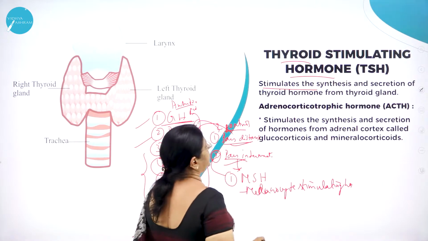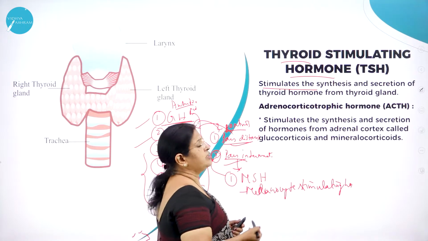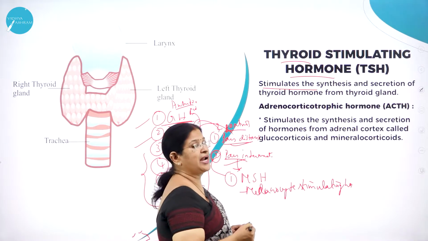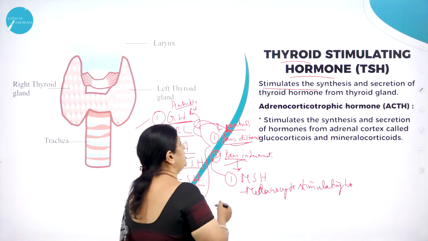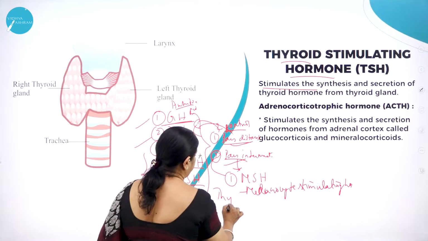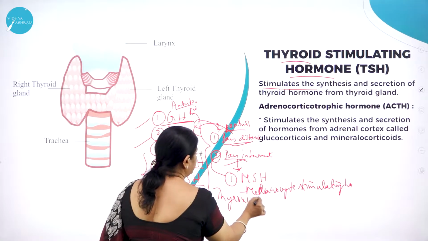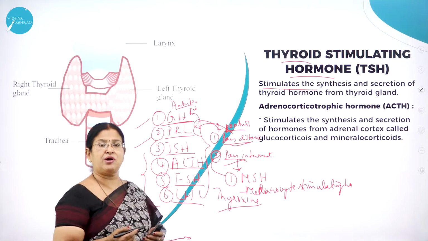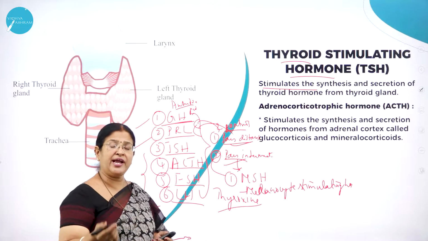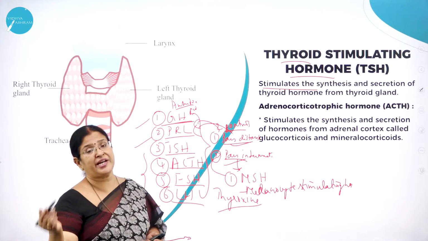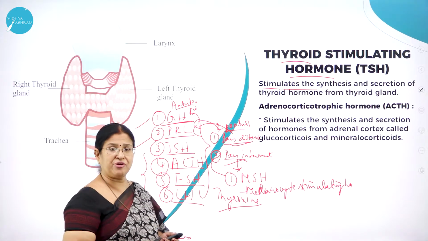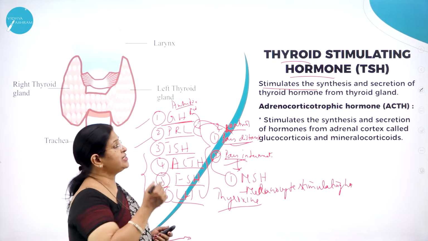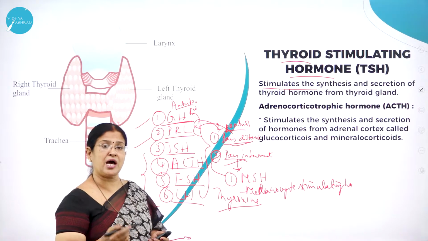The very word will tell you, this is a hormone which regulates the thyroid gland in producing the hormone called thyroxine. See, thyroid itself is an endocrine gland. As I said, pituitary is called the master gland. It regulates the functions of other endocrine glands like the thyroid in producing thyroxine. Hence it is called thyroid stimulating hormone.